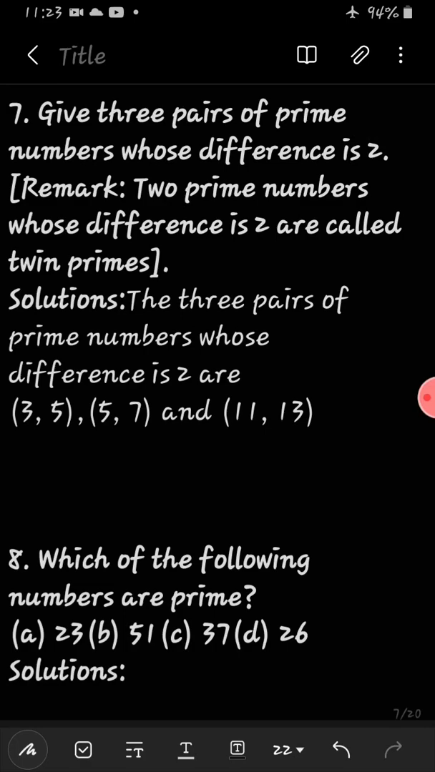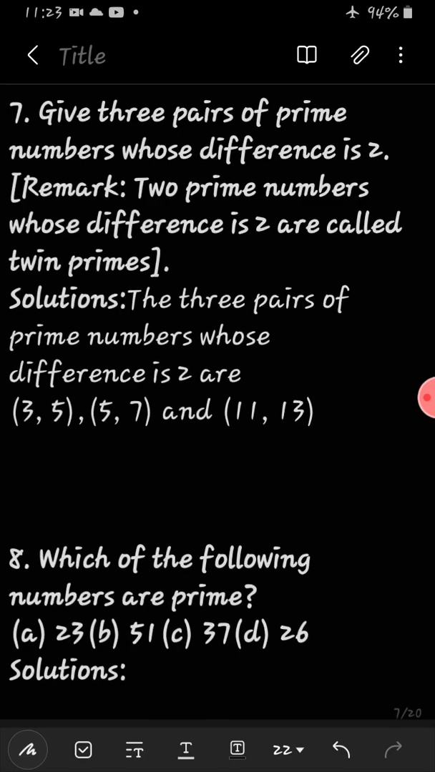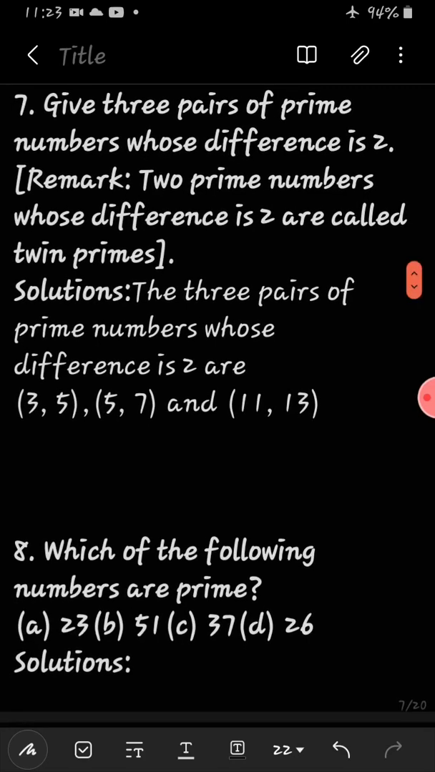After 5, 7 is there. So 7 minus 5 is 2. That is why 5 and 7 are also twin primes. After 7, what is the next prime number? 11. So 11 minus 7 is not 2. That is why we cannot put them as a twin prime pair. Okay. After 11, what is the prime number? 13. So 13 minus 11 is 2. That is why the 3 pairs of prime numbers whose difference is 2 are 3 and 5, 5 and 7, and 11 and 13.